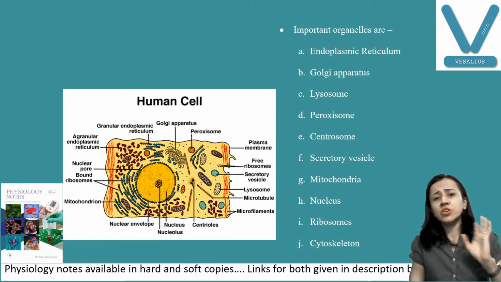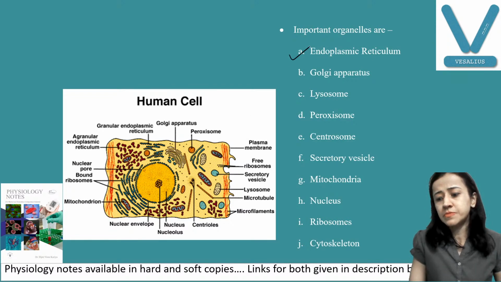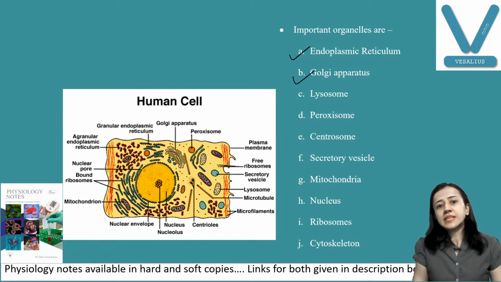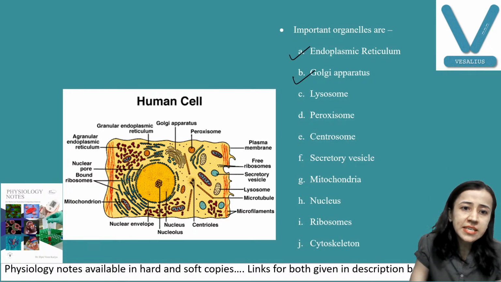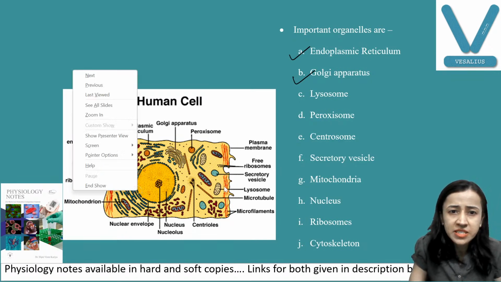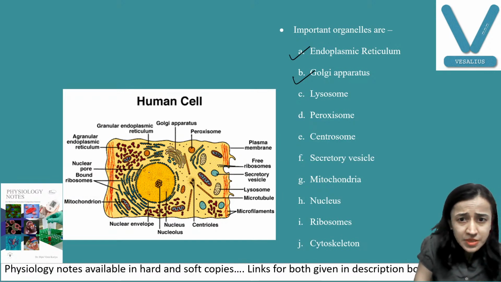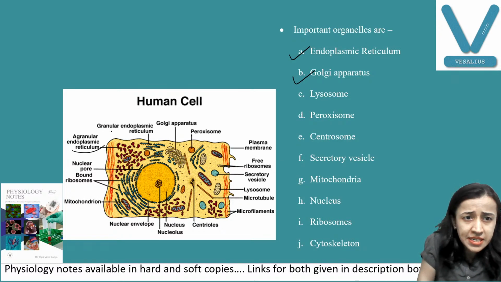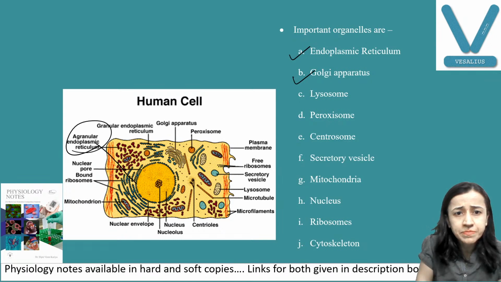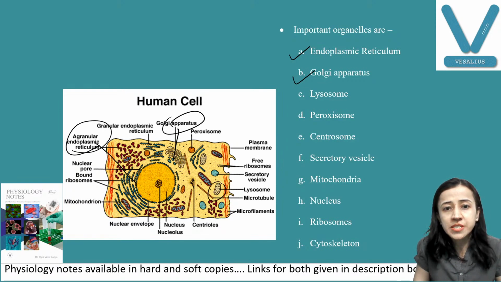Now try to remember all the organelles, starting with endoplasmic reticulum, Golgi apparatus. I will just show all these organelles also. You can see here, this is endoplasmic reticulum. Then Golgi apparatus. Lysosomes are there, these are lysosomes.